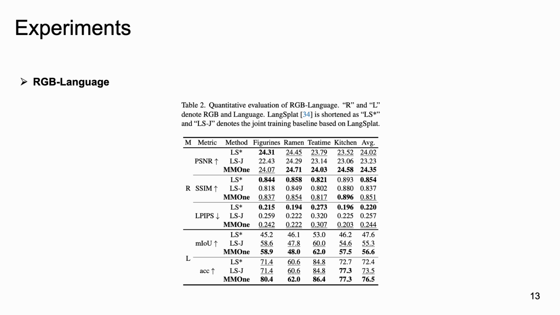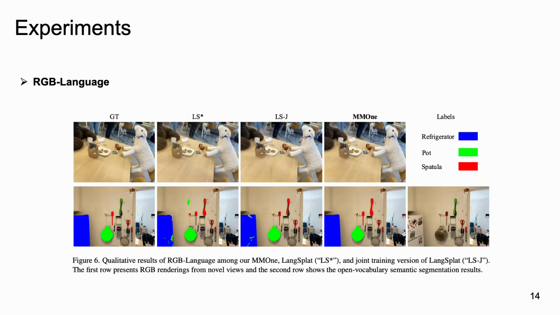Second, RGB language experiments. Our method excels in open vocabulary queries while maintaining high RGB rendering performance. Our method preserves the high RGB rendering quality of 3DGS with sharper object boundaries due to the integration of the language modality. The semantic masks generated from text queries are more accurately aligned with object surfaces and exhibit greater consistency within objects.